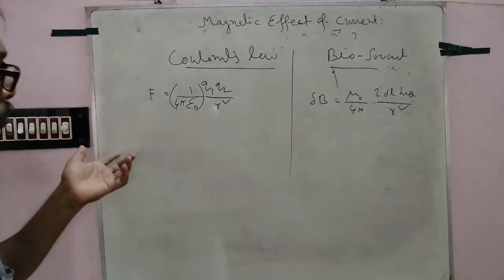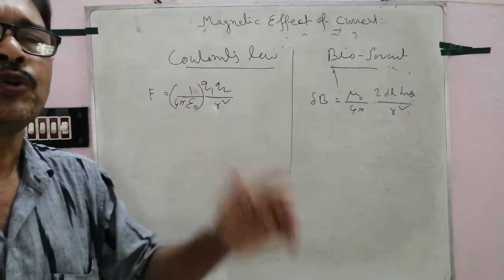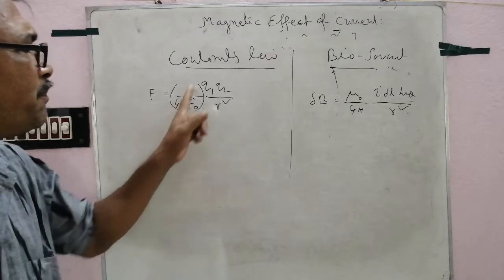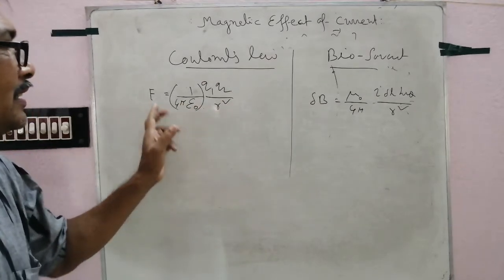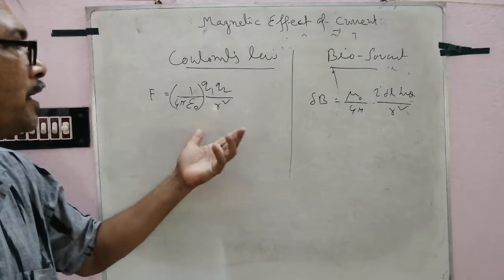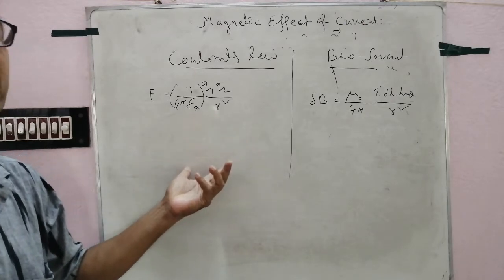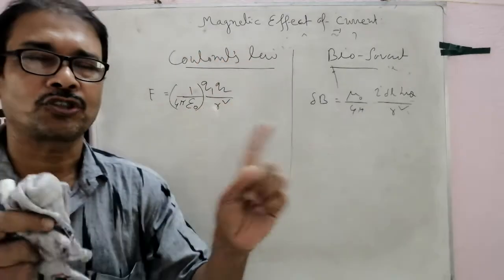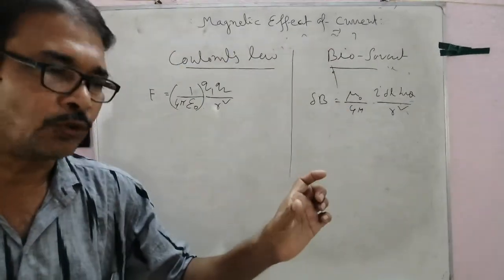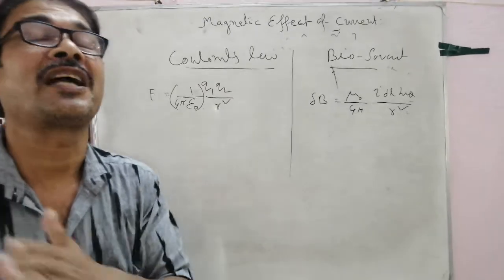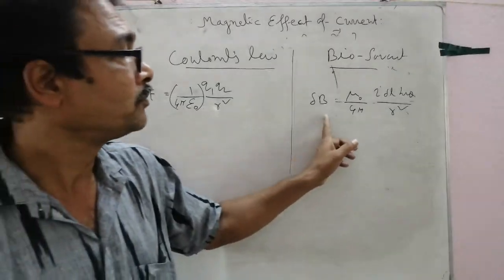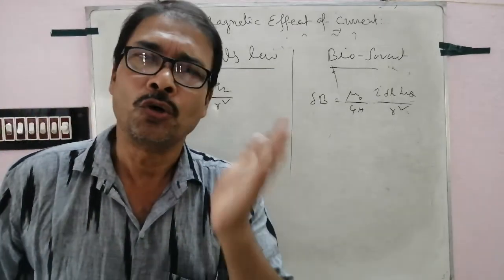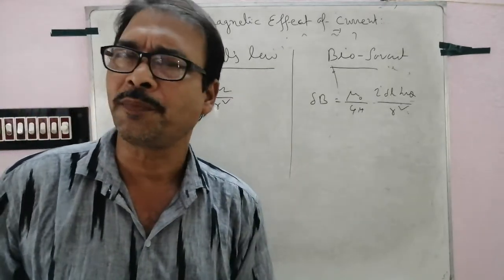Clear? Number 2, superposition principle. Both the laws follow the superposition principle. Means if there is another charge, the electric field or the force between the two charges is not disturbed. যদি আমরা এখানে কুলম্বস ল এর দুটো চার্জের মধ্যে আকর্ষণ ও বিকর্ষণ হচ্ছে, সেখানে যদি অন্য একটা চার্জ রাখি, তাহলে দুজনের মধ্যে আকর্ষণ বিকর্ষণ বলের মানের তার কোনো এফেক্ট পড়বে না এই চার্জের। এখানেও সুপারপজিশন প্রিন্সিপল। So both the laws will follow the superposition principle. What do you know, what is the superposition principle?